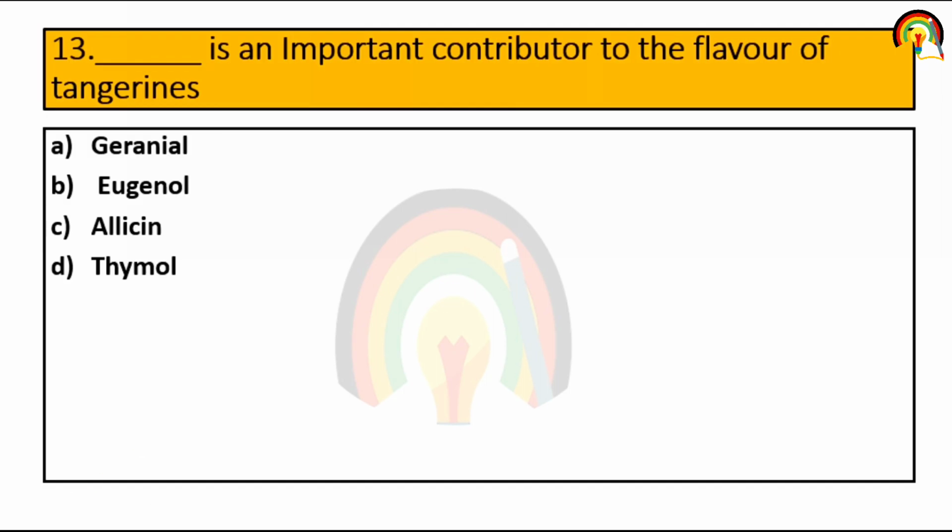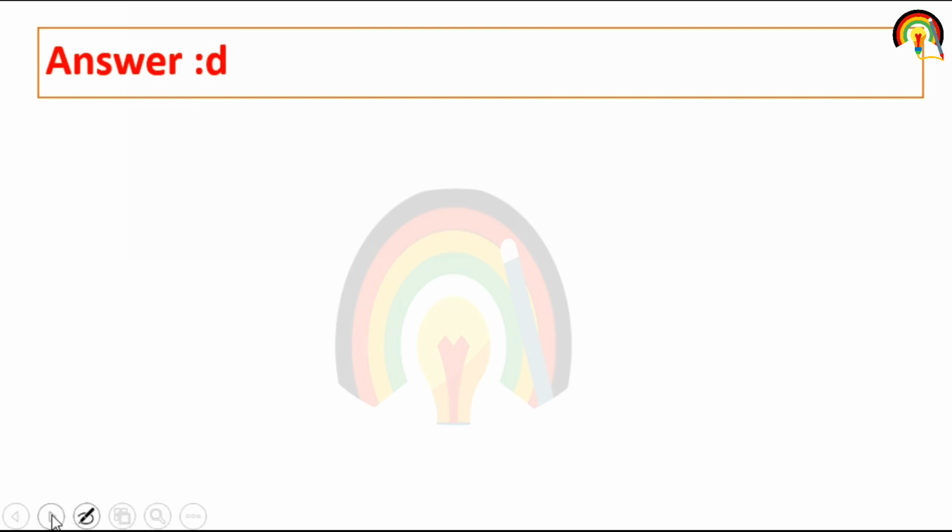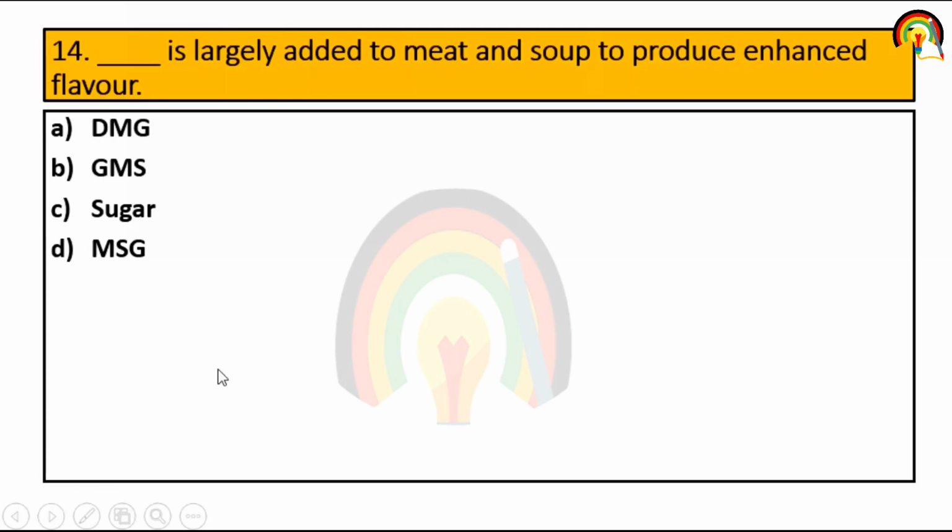Next one. Dash is an important contributor to the flavor of tangerines. So thymol does not impart flavor to the beer, but it is an important contributor to the flavor of tangerines. So it's the fourth one. Next. Dash is largely added to meat and soup to produce enhanced flavor. So for food flavor enhancer, MSG, monosodium glutamic acid, is mostly used as a flavor enhancer.